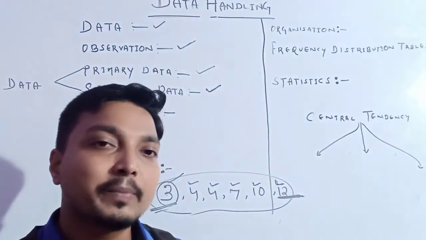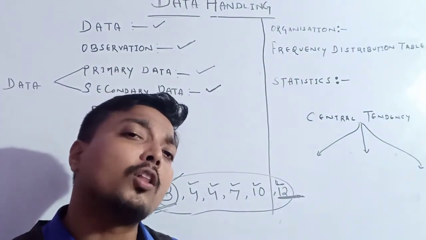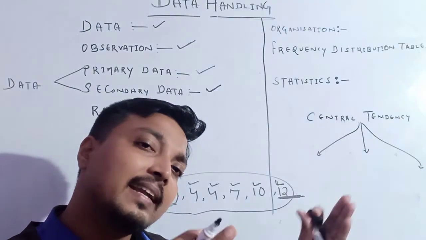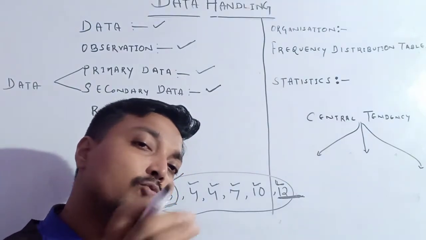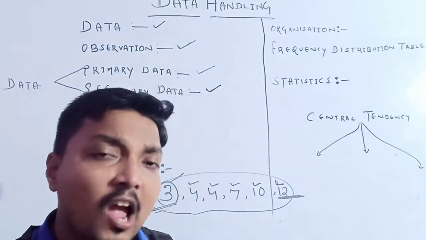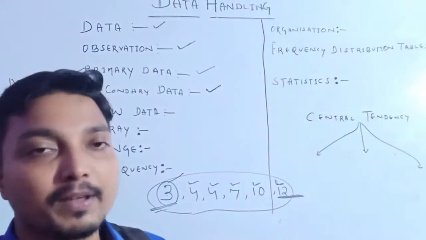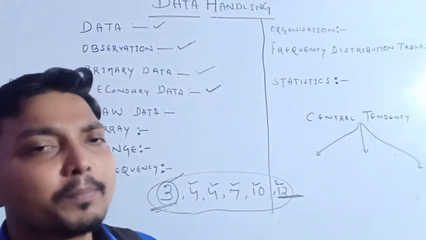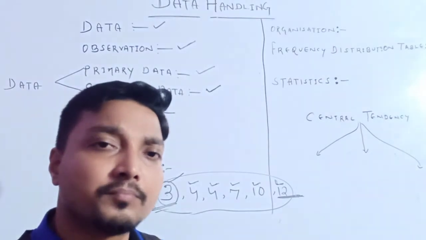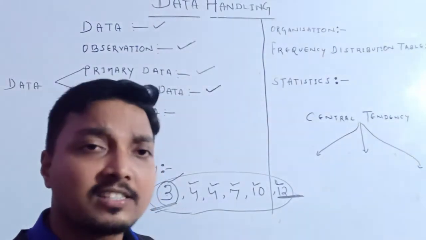Any other source means, suppose the same experiment was conducted by other people. The data collected by those other people, if I collect that same data, is called our secondary data. Otherwise, suppose I am collecting data from the newspaper, such as how much the Team India players scored in the last cricket match against Pakistan.